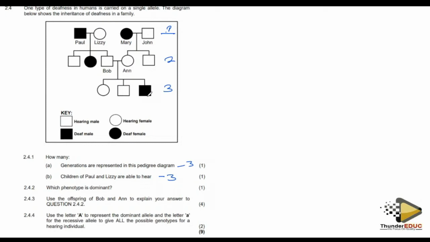Therefore, hearing is caused by a dominant allele. So, which phenotype? The answer here must be hearing.